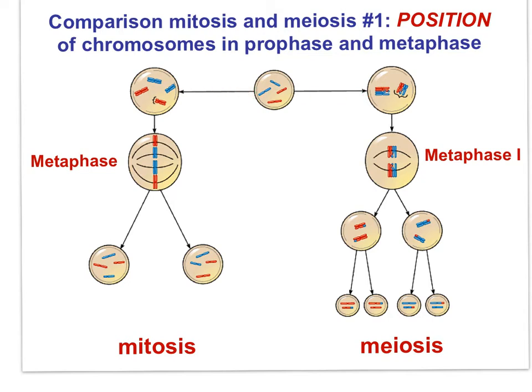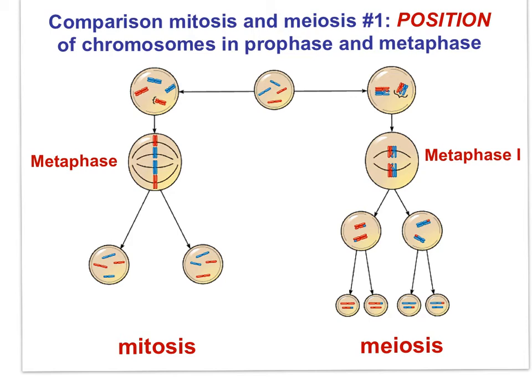Then, notice the difference in the lineup of chromosomes at metaphase of mitosis with metaphase I of meiosis. In metaphase I of meiosis, homologous pairs are aligned together. Notice that each of these cells is still diploid with 4 chromosomes. But notice that the first division of meiosis results in 2 cells, each with half the number of chromosomes, haploid,